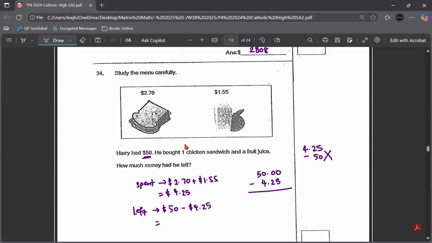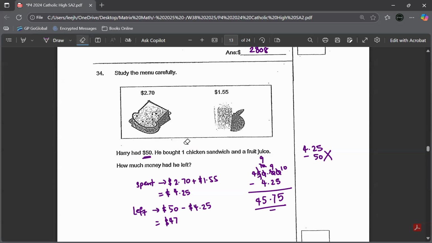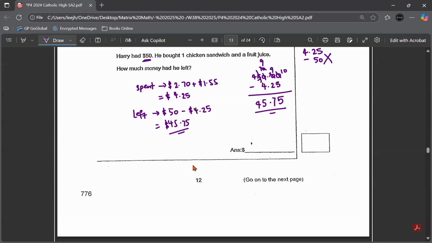You know all this cannot minus, so borrow: 10 minus 5 is 5. 9 minus 2 is 7. 9 minus 4 is 5. And then the 4 bring down. The answer is $45 and 75 cents. That's what he had left. So you write down 45.75.